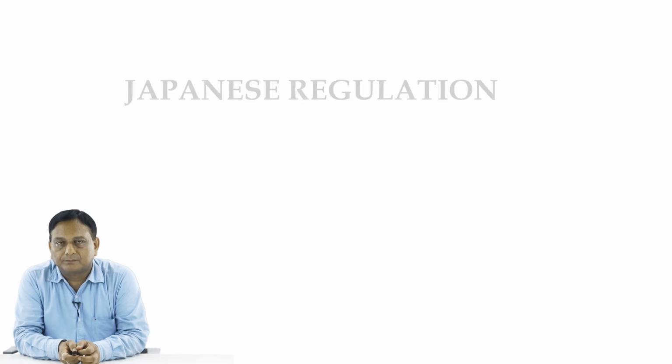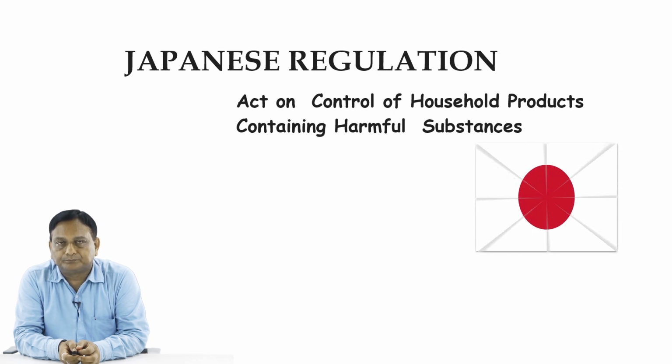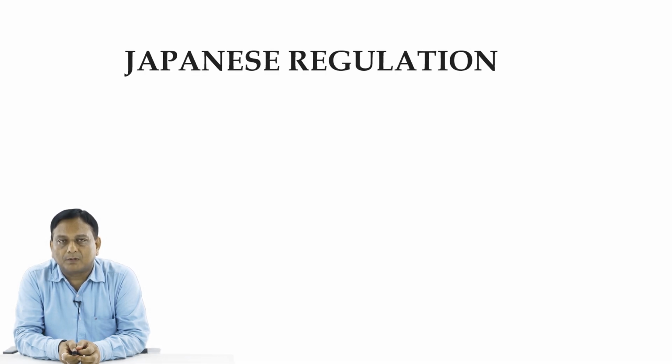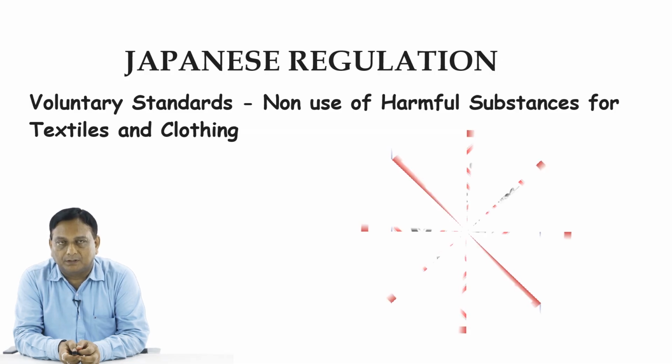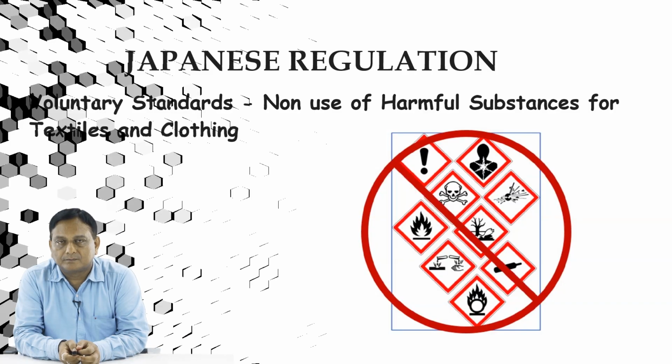So any kind of health and safety issues are controlled by the government. Now Japanese regulations cover the Act on Control of Household Products containing harmful substances also. So different household products are also covered under this category of Japanese regulations. Now in Japan, these are all treated as voluntary standards: non-use of harmful substances for textile and clothing. So voluntary standards are available in Japanese regulations.